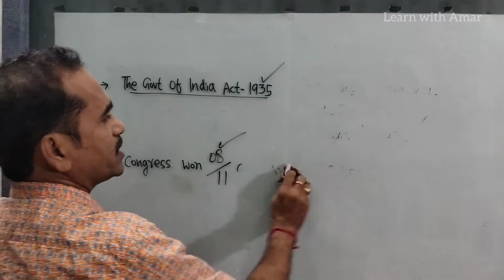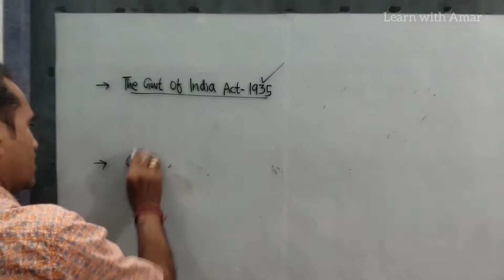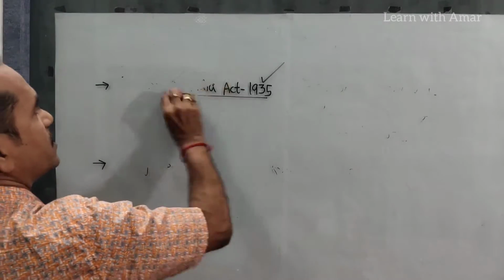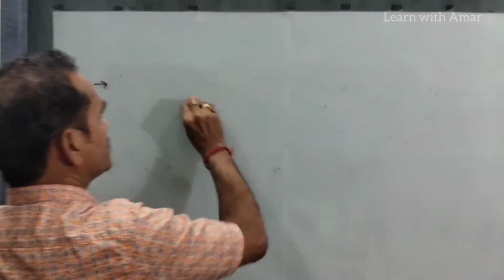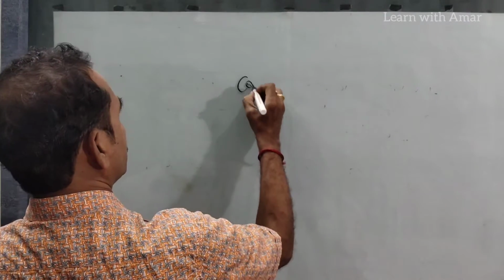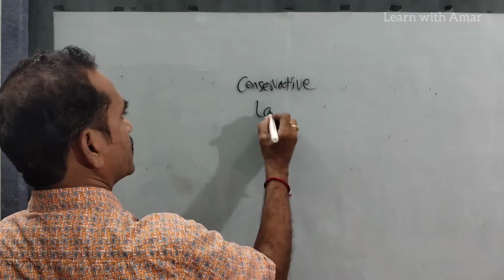So there were 2 parties in England, the Conservative Party and the Labour Party. Compare with India, where we have BJP and Congress; in the same way there we find the Conservative Party and the Labour Party.